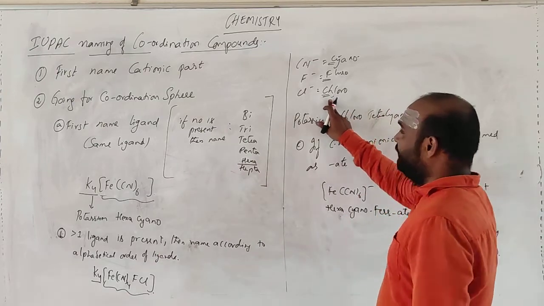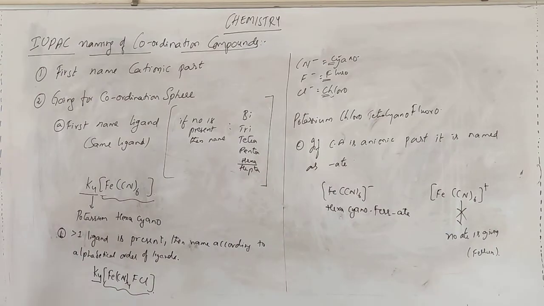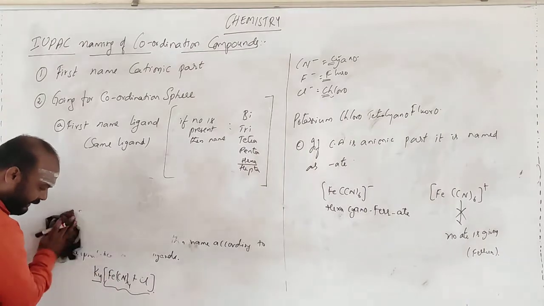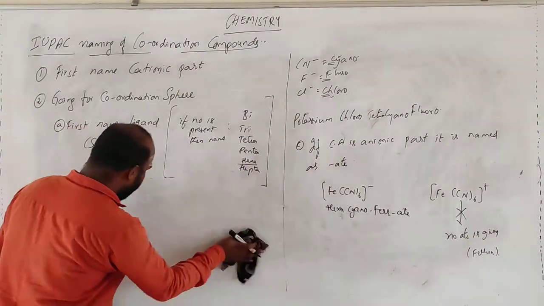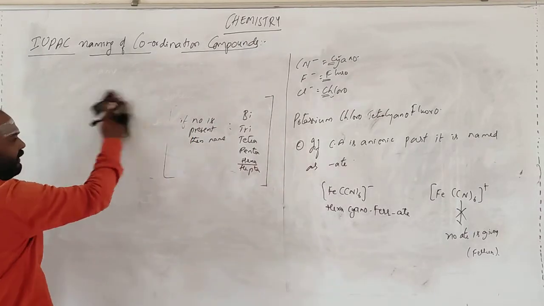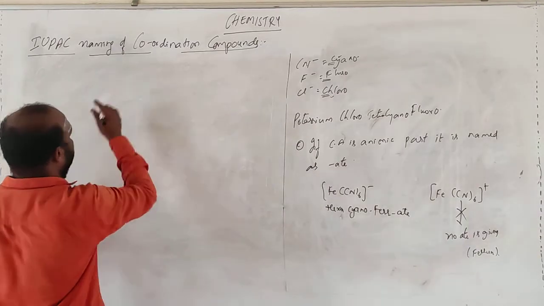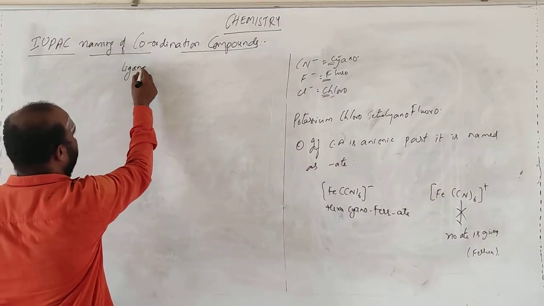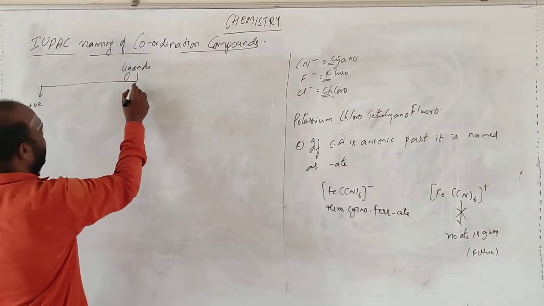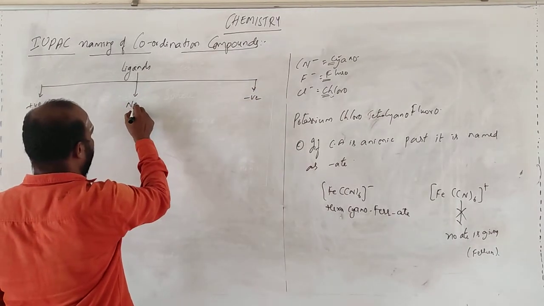See, here we have gone through ligands. This is the basic thing for ligands. Now, in naming, ligands will be of three types: one is positive, one is negative, one is neutral.